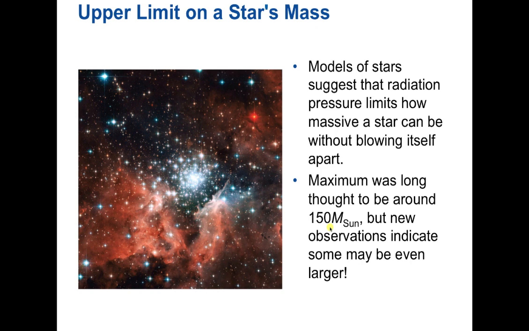So a while ago it was thought that the biggest mass of a star could be around 150 solar masses. But there have been some new observations that indicate that there could be some stars that are even bigger than that. 150 to 200 solar masses, maybe 300, there could be some special cases,